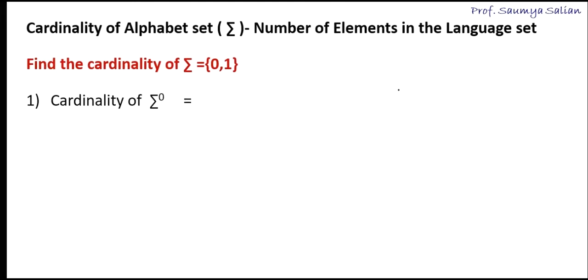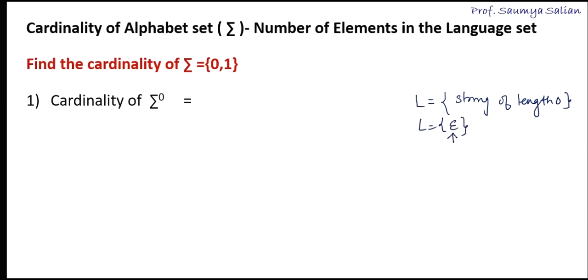So when I have to find a string of length 0, how many elements will be present in the language? It would be just epsilon.